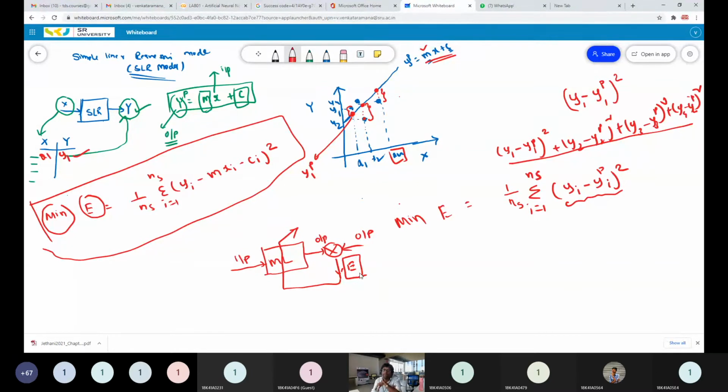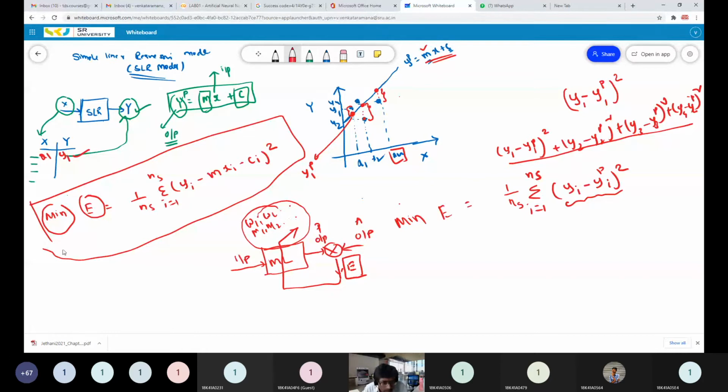In supervised learning, you require an optimization method. Why do you require optimization techniques? Because you are trying to update the model parameters of a machine learning model. Those model parameters may be m1, m2 like that, or in the case of an ANN, weights w1, w2 like that. You update your model parameters such that the difference between the actual output and the predicted output, that is the error, will be minimized.